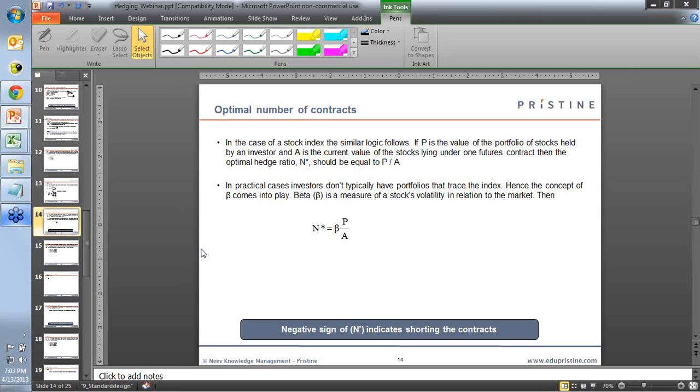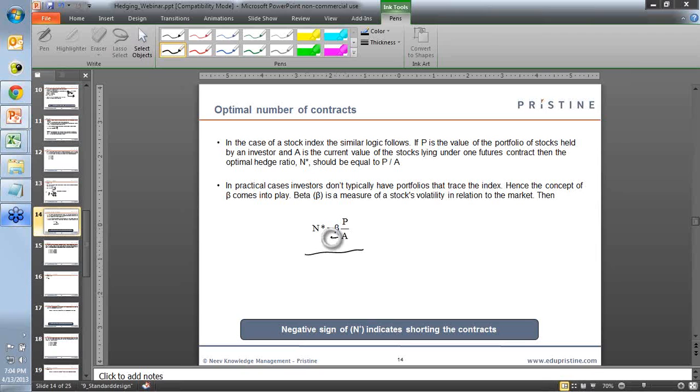So basically, the number of contracts of the future that you need to buy in order to hedge your position is given by this formula. You can see here. So the number of contracts is equal to the beta value of the spot price and the future price into the value of the portfolio, divided by the value of the futures, that is, the value of one future contract. So this will basically tell you how many future contracts you need to buy to hedge your position.